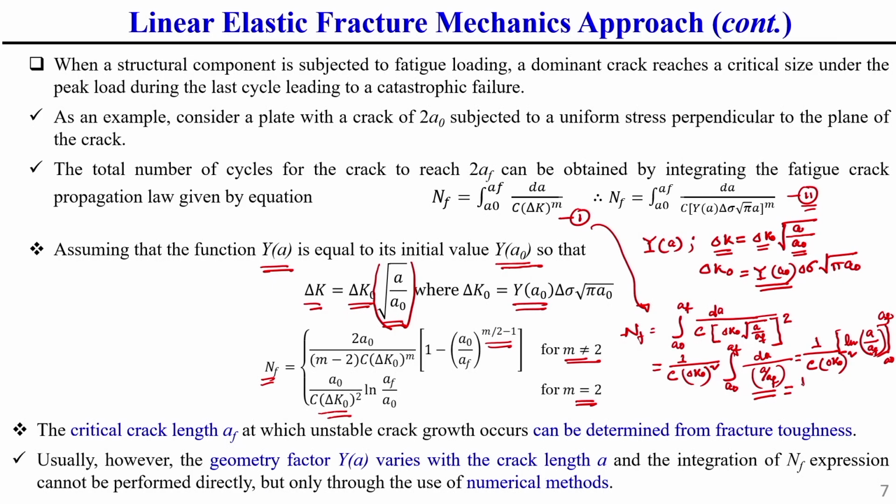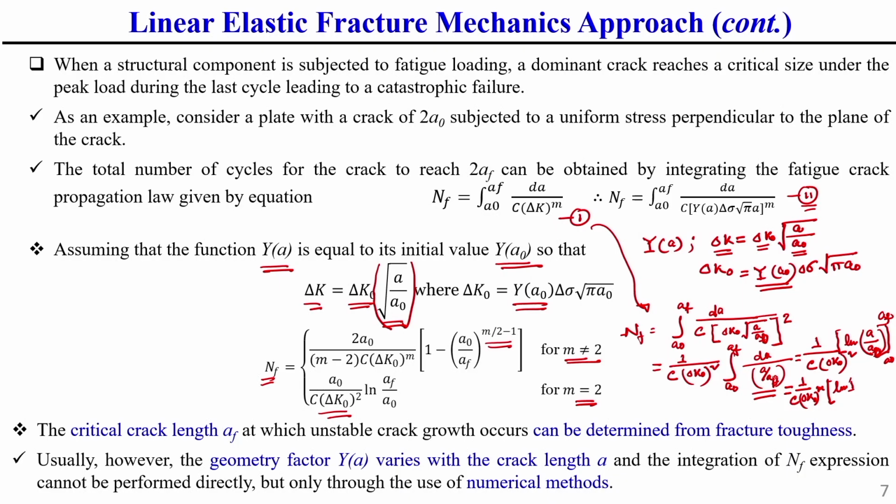This we can further write as 1 by C delta k0 to the power m, A0. So, this is actually log A0. Okay. So, this is delta k0 square root of A by A0, this you should keep in mind.